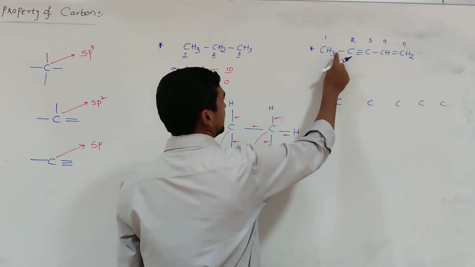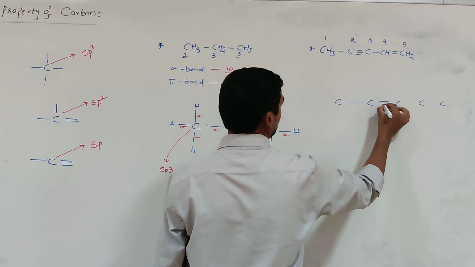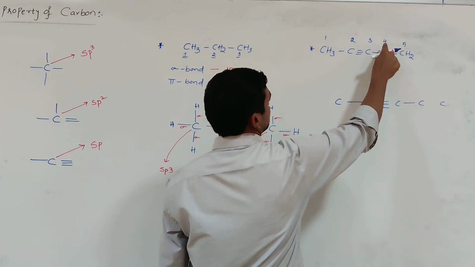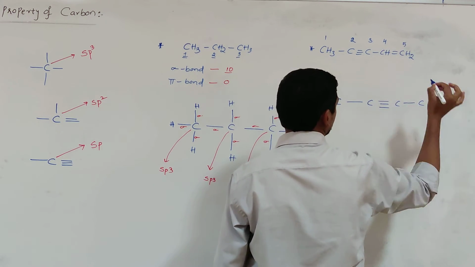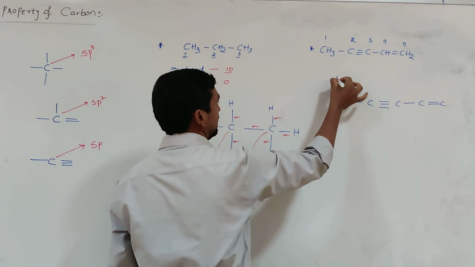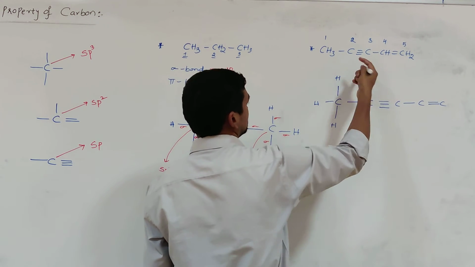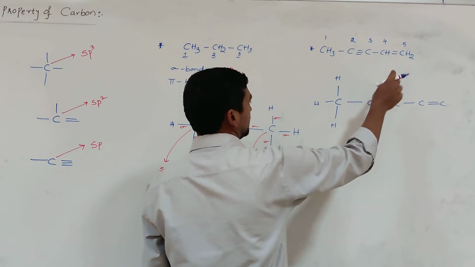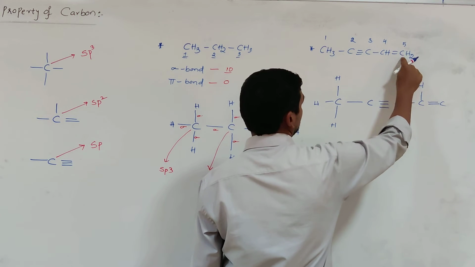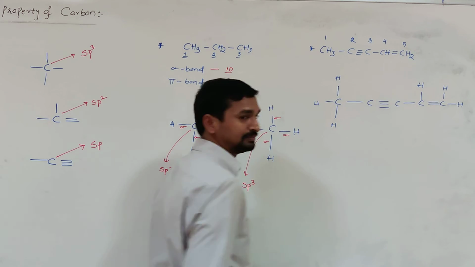Between the first and second carbon atom, which bond is there? Single bond. Between second and third, triple bond. Between third and fourth, single bond. Between fourth and fifth, double bond. Then this first carbon is attached to how many hydrogens? 3 hydrogen atoms. The second carbon does not attach to any hydrogen. The third also does not attach to any hydrogen. The fourth is attached to 1 hydrogen. The fifth carbon is attached to 2 hydrogen atoms.